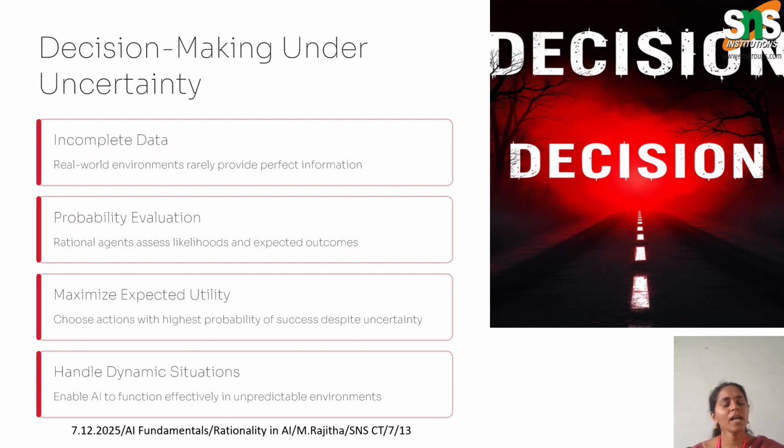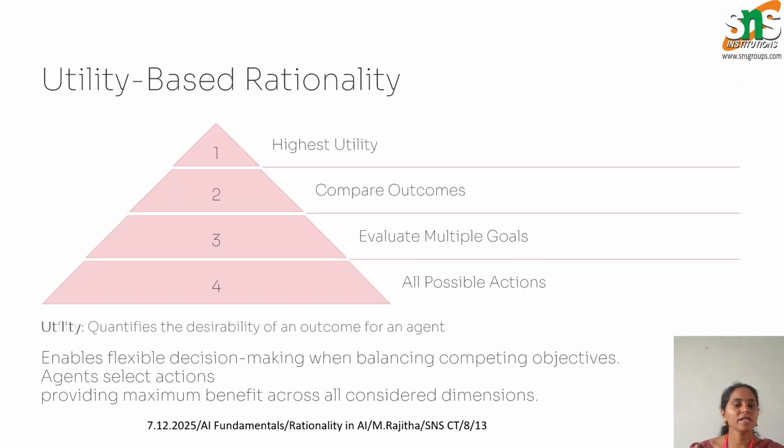They aim to maximize expected utility, choosing the action that offers the greatest chance of success. This allows the agent to make reasonable decisions even when the data is incomplete or the situation is unexpected. The ability to operate under uncertainty is what makes intelligent systems practical for real life applications.